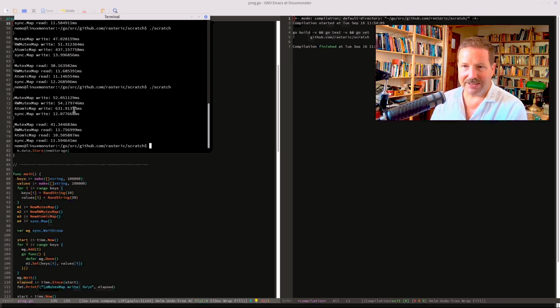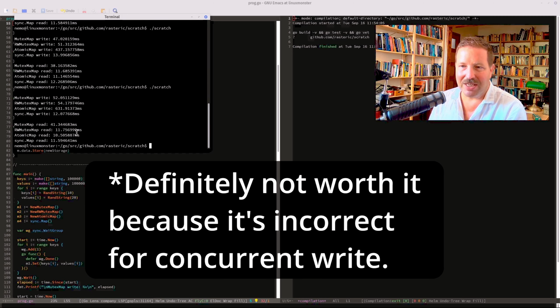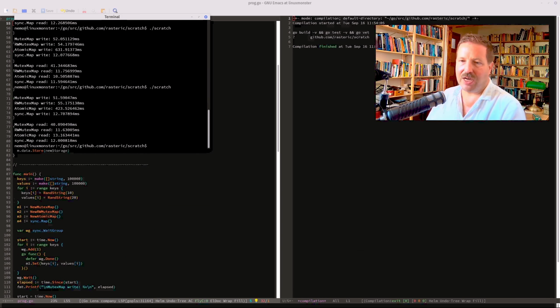And the other lesson is probably not to take ChatGPT at face value when it makes some suggestions here, because, okay, the read speed is fast, but the write speed is just not worth that. Use a sync map for everything if you want concurrent access. That's the lesson I would learn from it. And that's contrary to the docs, which still say that you should not use sync maps if you have a lot of writing of values. Apparently, this is no longer true.